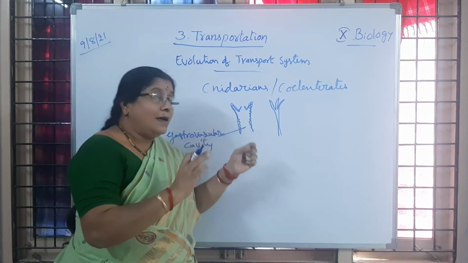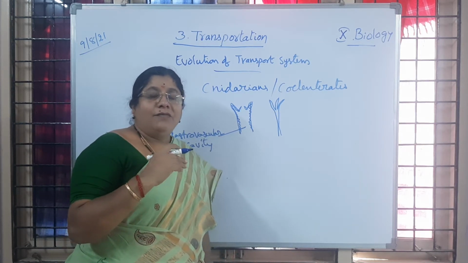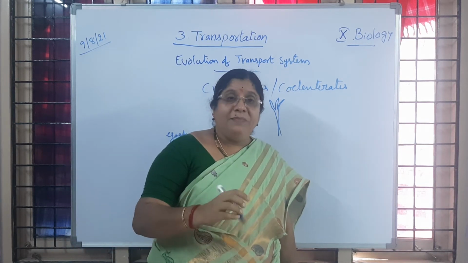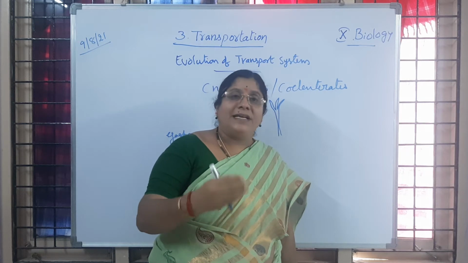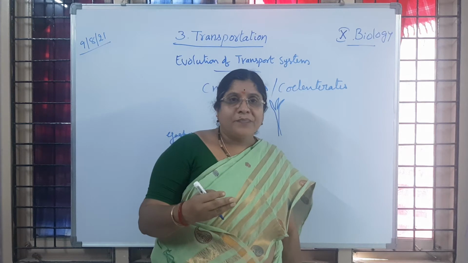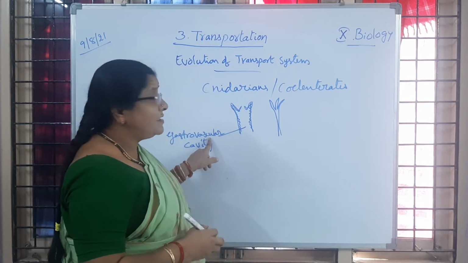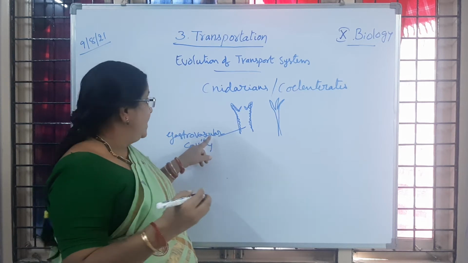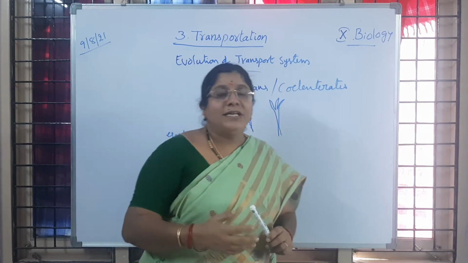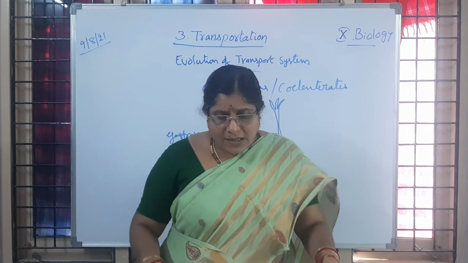Gastro means related to the digestive system. Whatever food material reaches that cavity will be made into a simple form, or digested, and is supplied to each and every cell of that organism through this cavity. Vascular means transportation. So the gastrovascular cavity helps in transporting the materials to the different cells present in that organism.